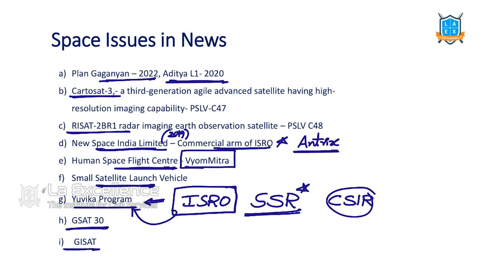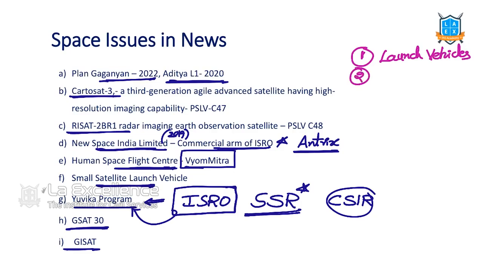So from all this, now let us understand what are the high yielding areas. We understood these 15 issues were in the news in the last 1 year. So what should we focus on? There are launch vehicle related issues, so we need to go back and read about these launch vehicles.